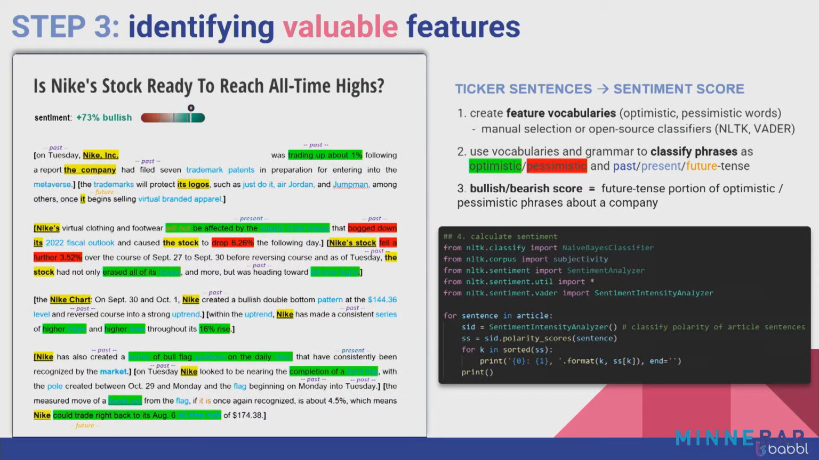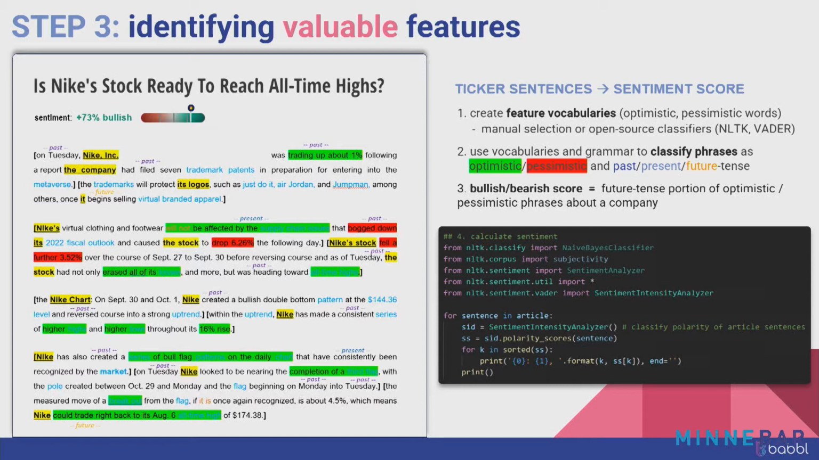And so what you're seeing here on the screen is our process for actually identifying those valuable features. Specifically, where we want to get to here is one singular score for how bullish or bearish the author's outlook of Nike is. And what you're seeing is that this article is relatively bullish, as we saw at the beginning just from our human perspective, 73% bullish according to the computer.